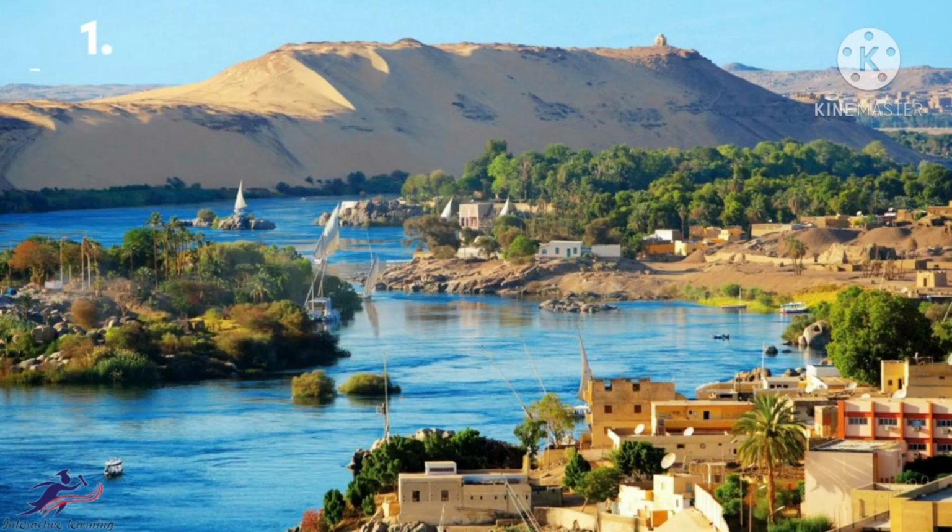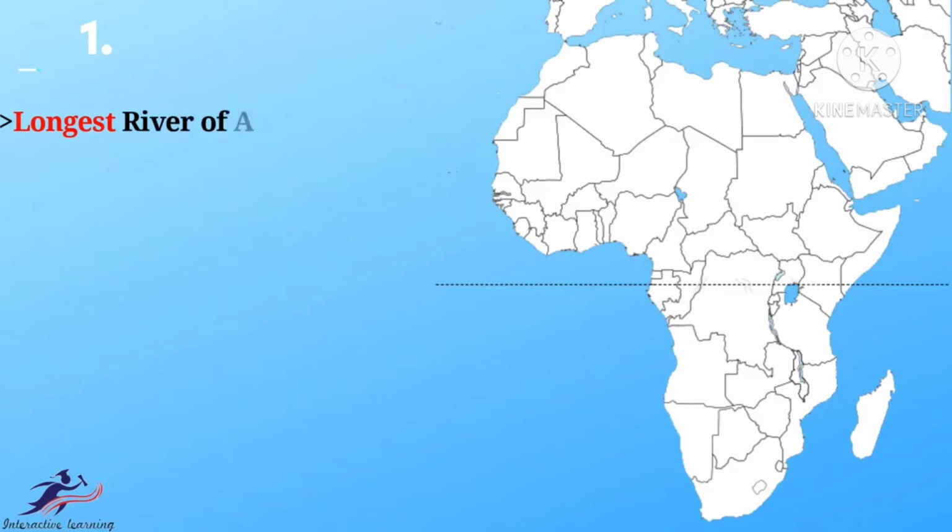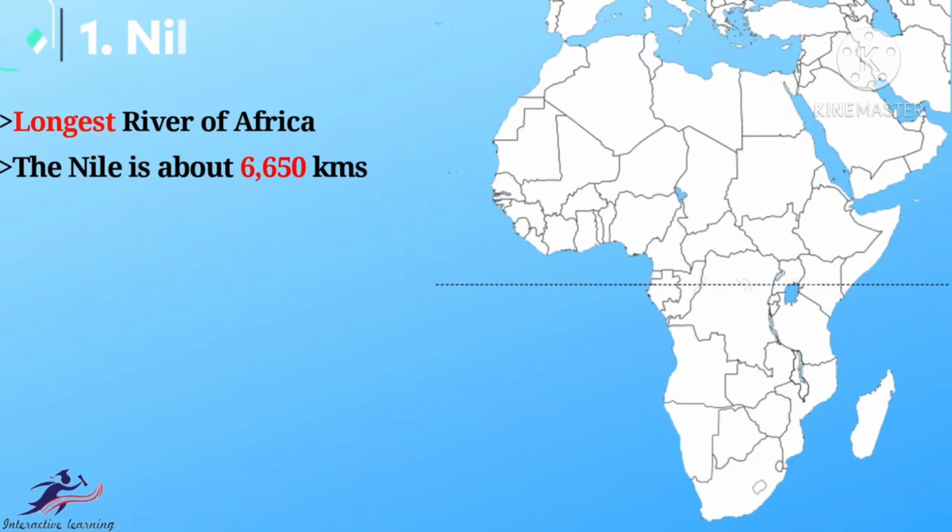Africa has 4 mighty rivers: the Nile, the Congo, the Niger, and the Zambezi. The Orange and the Limpopo are the other important rivers of Africa. Let's get started with the Nile first.